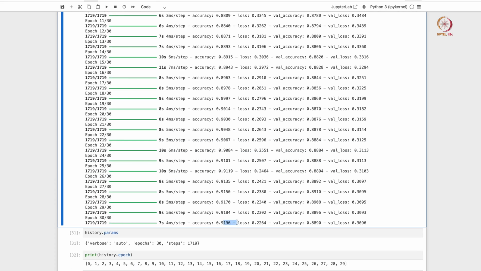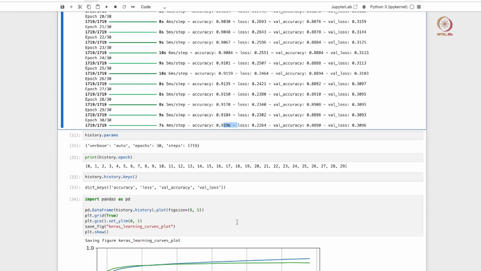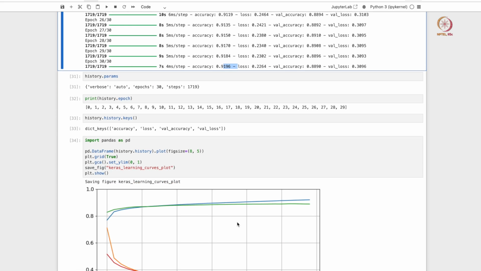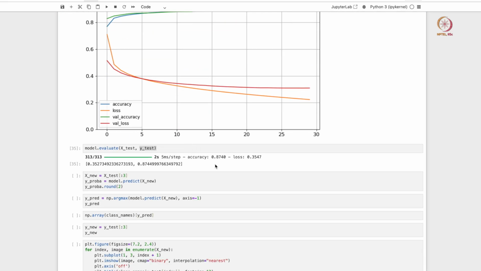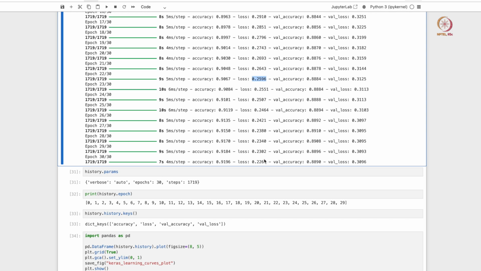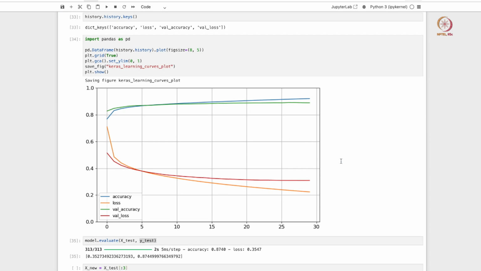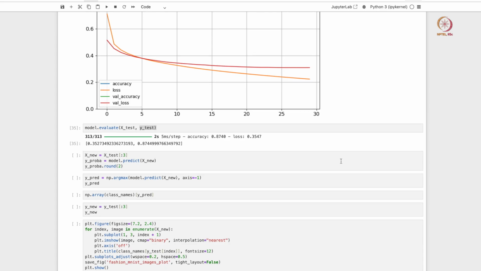I think training accuracy you almost always expect to be larger because the model is actually seeing the training data points. So it is exhibiting a decent accuracy, so that's good, and the loss is slightly on the higher side compared to validation loss, but this is not too bad. It's not a terrible fit. I mean, for a first fit of a classification model using neural networks, this is not terrible, right.